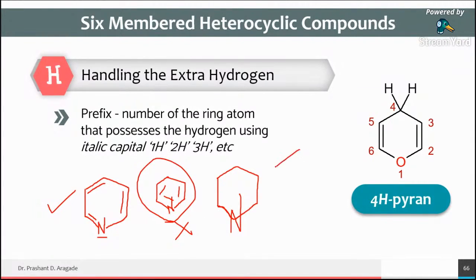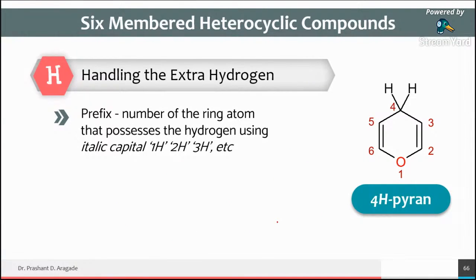So always remember, when you want to draw a 6-member heterocyclic ring or a 5-member heterocyclic ring, you have to follow this method. The oxygen does not look good, but just consider this is an oxygen. And you cannot draw the double bond here because oxygen has only 2 bonds and the 2 bonds are already completed. So we have drawn the double bonds like that. This is the correct way to draw the structures.